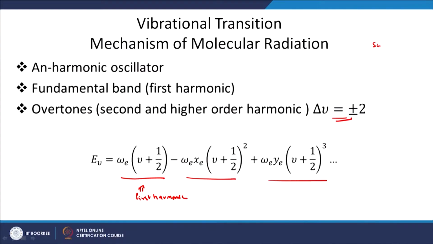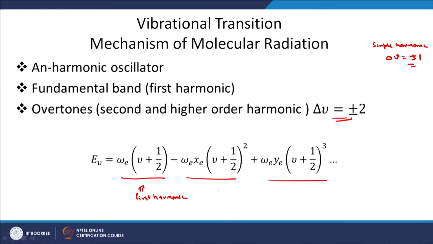If we have simple harmonic motion, that means we take a simple harmonic oscillator, then delta nu only plus minus 1 is possible, that means the vibrational quantum number can change by only 1 and we get only a fundamental frequency, a single line.